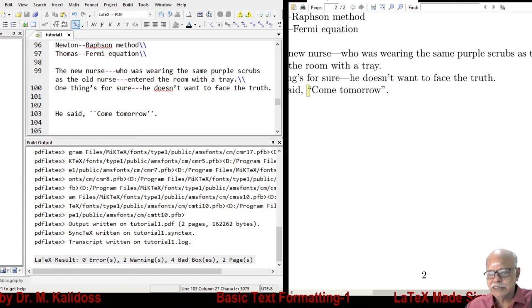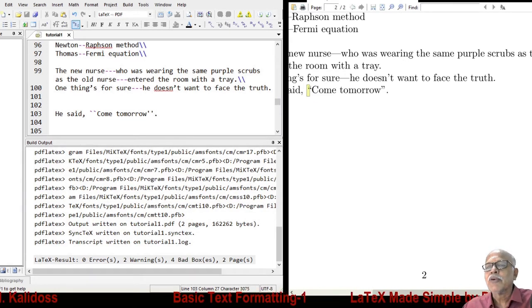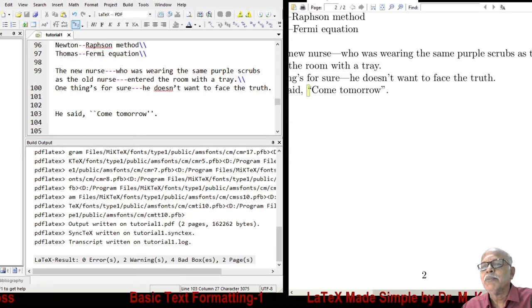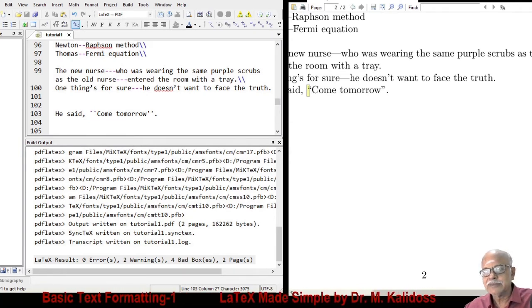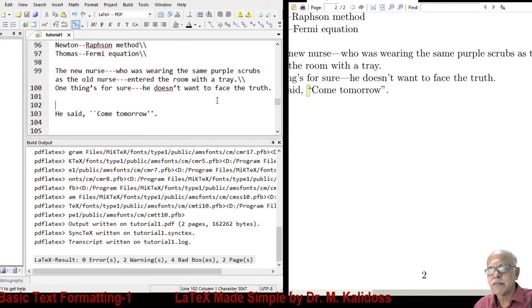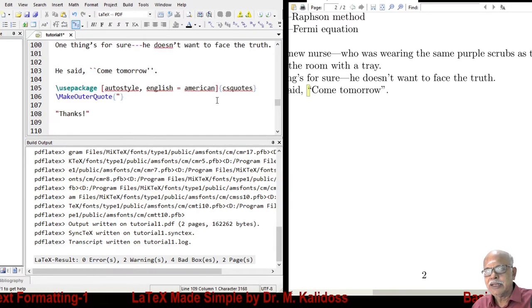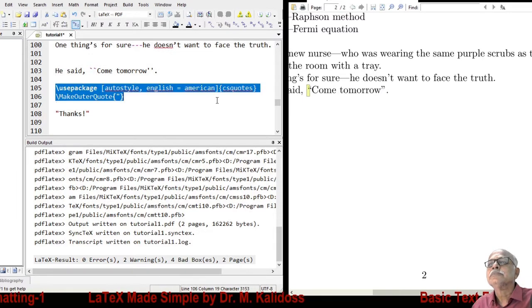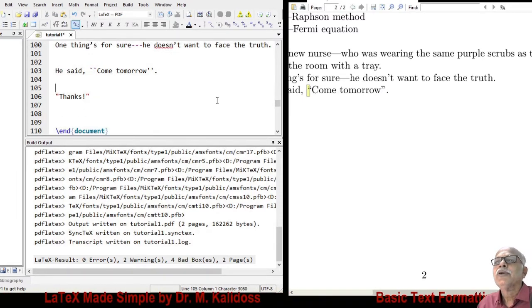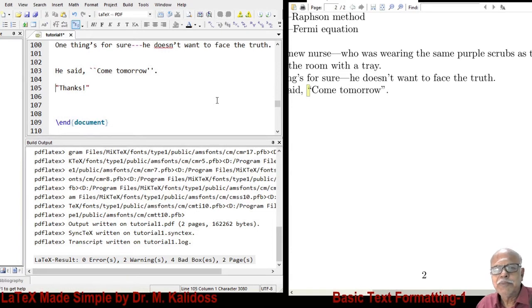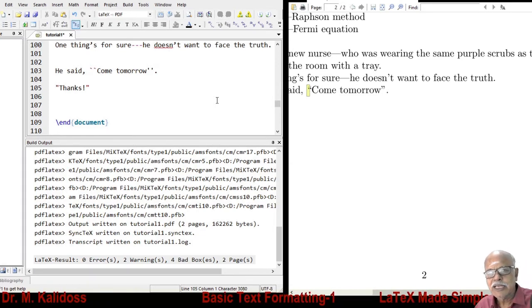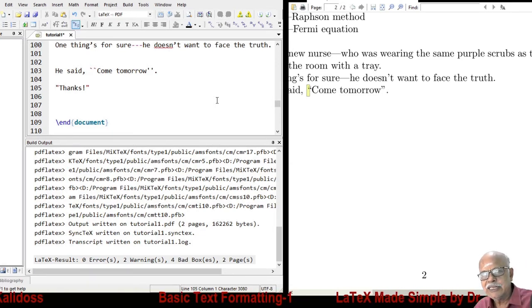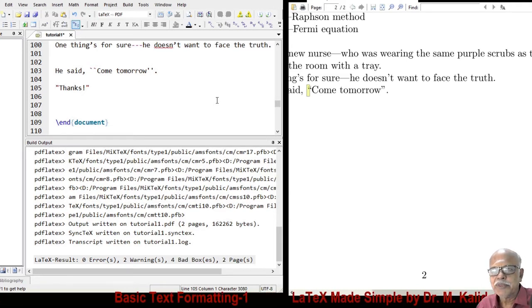Now, let us assume that you have copied matter from MS Word onto LaTeX, and it contains many quotations like this with the double quotes, not two single quotes, with the double quotes in the opening as well as in the end of the quotation.